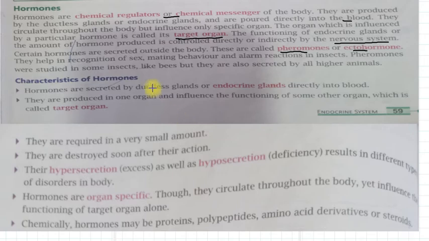Yes, they help in sexual reproduction, mating behavior, and alarm reactions in insects. Pheromones were studied in some insects like bees, but they are also secreted by all higher animals. Mostly they are shown in insects.